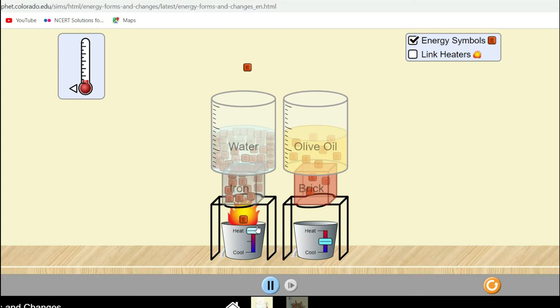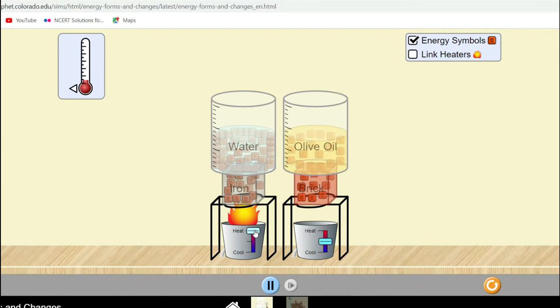After some time the water gets converted into steam. In the same way, when we heat the brick, since the brick has little tendency for its molecules to transfer heat, and the olive oil also, you see the rate at which the olive oil gets heated is slower than the water. This is clearly shown here. When heat is transferred from the iron block to the water, it is transferred at a very high rate. In the second case, the heat from the brick to the olive oil takes some time.